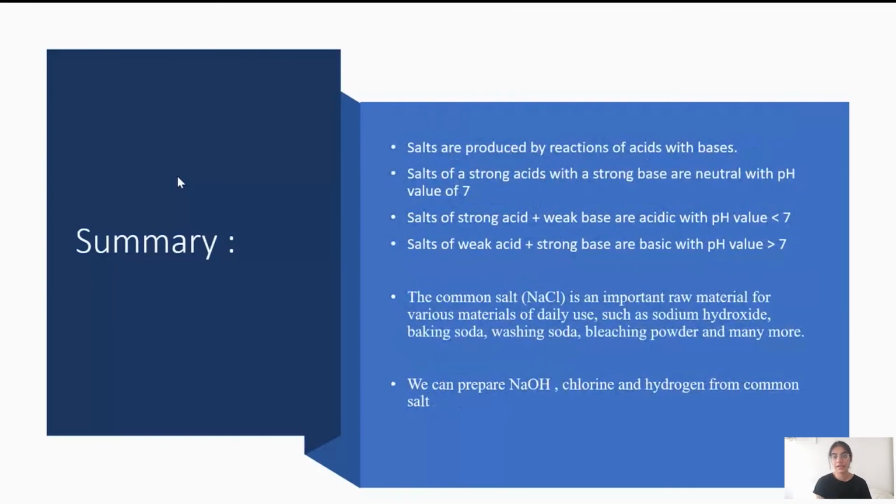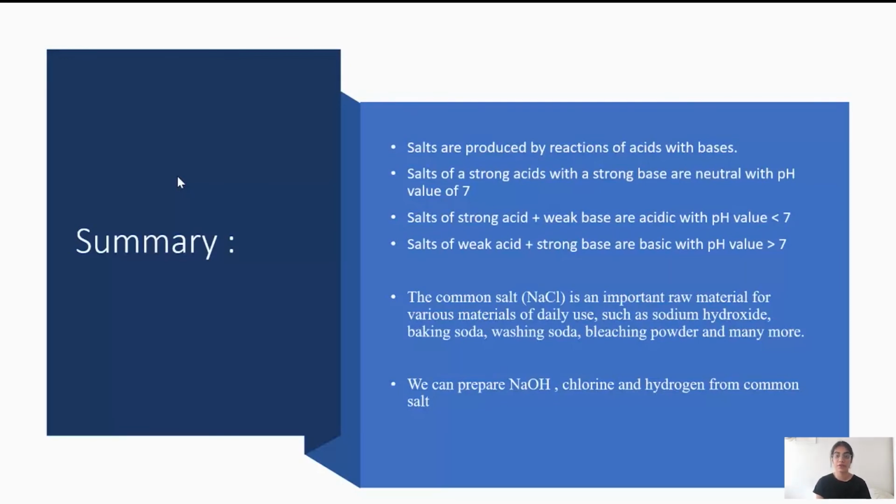Salts are produced by reactions of acids and bases. We know that salts of a strong acid with a strong base are neutral with a pH value of 7. Salts of a strong acid with a weak base will be more acidic in character, with pH values a bit less than 7. Salts of a weak acid plus a strong base will be a bit basic, with pH value greater than 7. Common salt or NaCl is an important raw material that is used for a variety of substances, and it is used to produce sodium hydroxide, baking soda, washing soda, bleaching powder, and many other substances.